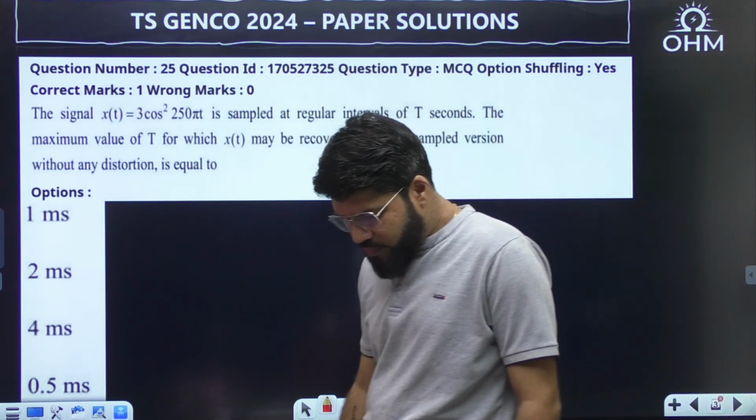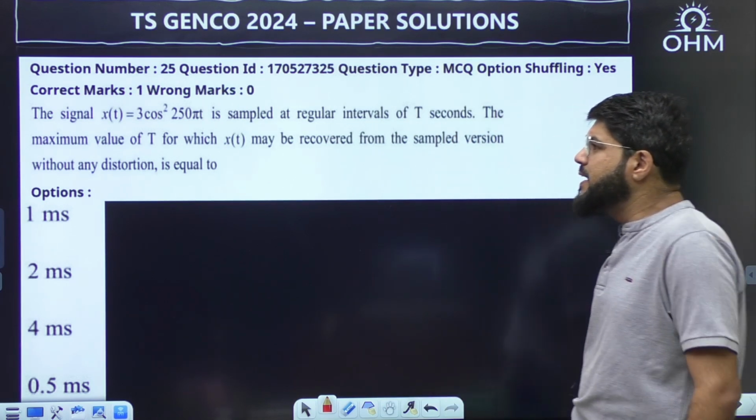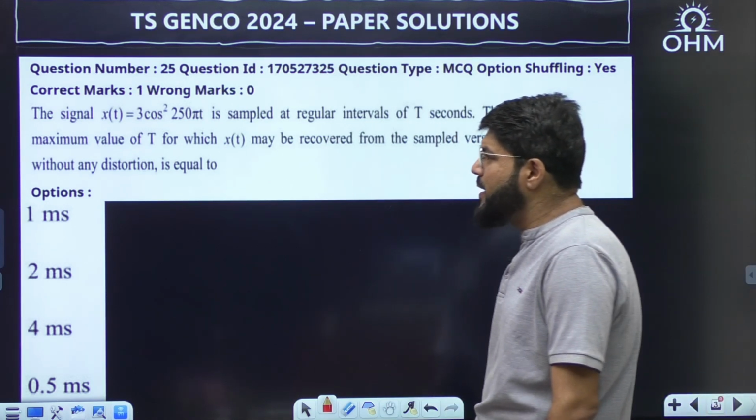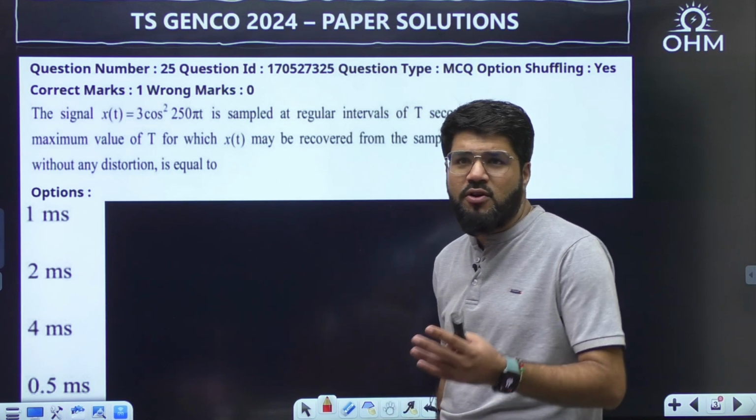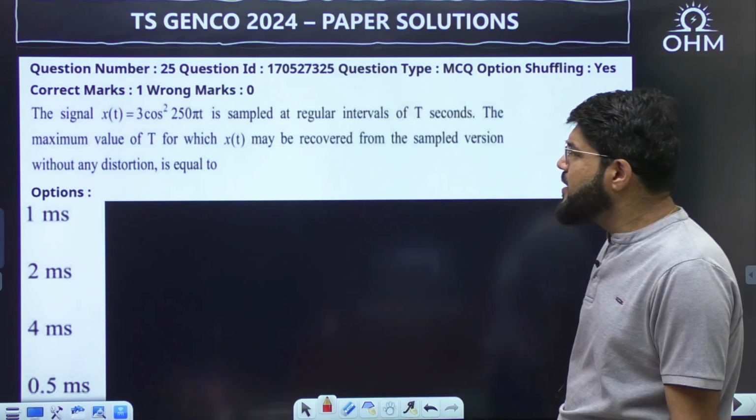Now a question from sampling, signals and systems. The signal x(t) is equal to 3 cos square 250 pi t. This is one of the very common signals. Whenever you get questions on sinusoids or the sampling function, you can directly comment on the answer.